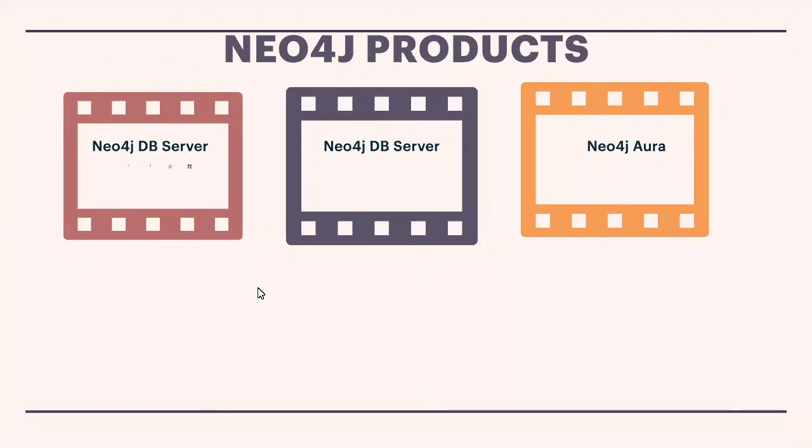The first one is the community edition, which you can download on your local computer and work on, which is completely for developers only. The Neo4j DB server enterprise edition is for companies using big projects. And Neo4j Aura is the cloud database. If you want to use Neo4j in the cloud, we can use the cloud services, and that separate name is called Aura, right? Community edition is always free. If you want to work locally, you can download the Neo4j DB server community edition.